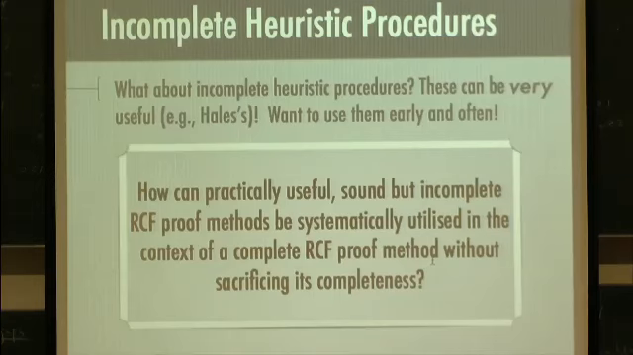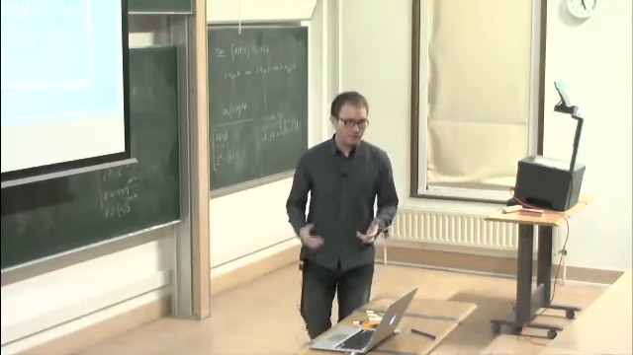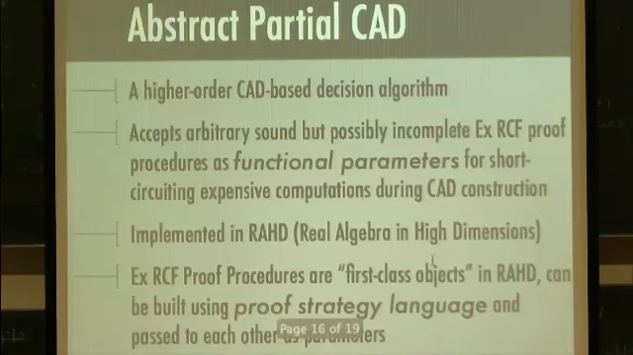How can practically useful, sound but incomplete RCF proof methods be systematically utilized in the context of a complete RCF proof method without sacrificing its completeness? So then, to try and address this, I developed something called abstract partial CAD in my thesis, and this is a higher order CAD-based decision algorithm that accepts arbitrary sound but possibly incomplete proof procedures for the existential fragment of real closed fields and uses them as functional parameters for trying to short circuit some expensive computations during CAD construction.